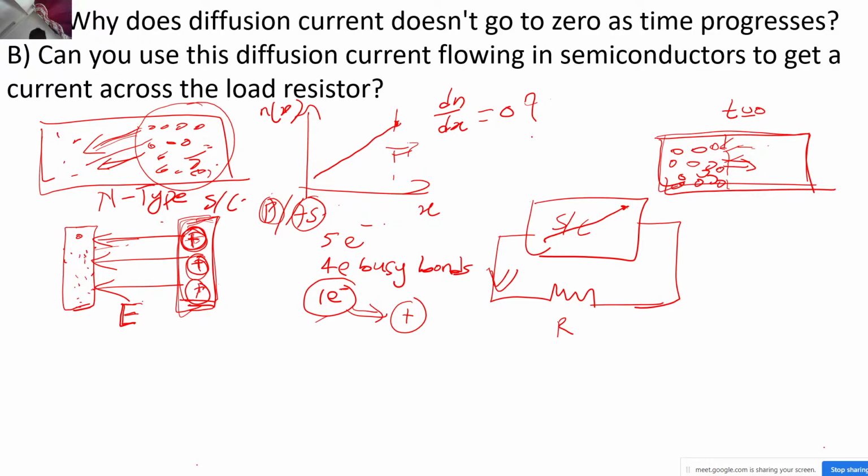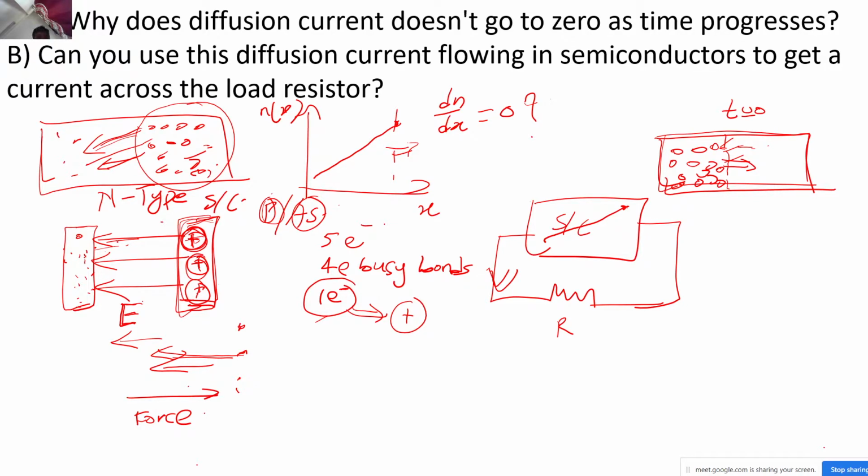So let's say after some time a few more electrons from here want to go to the left side. What is going to happen because of this? The electron wants to move in the left direction, and the electric field is also in the left direction. As you know, the electron experiences a force in the opposite direction compared to the electric field, correct? So the force on the electron will be in the right hand direction, correct? So this force will prevent the further diffusion of electrons to the left side region, correct?